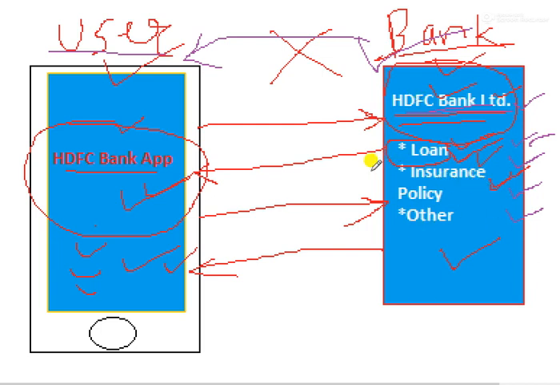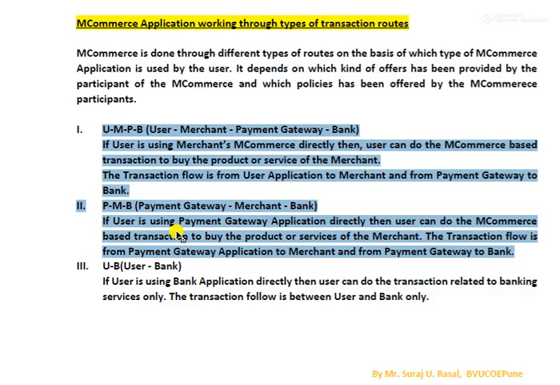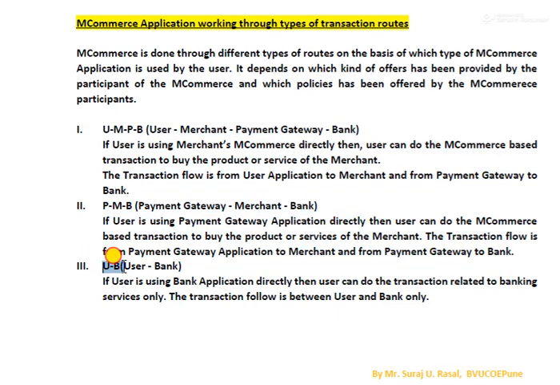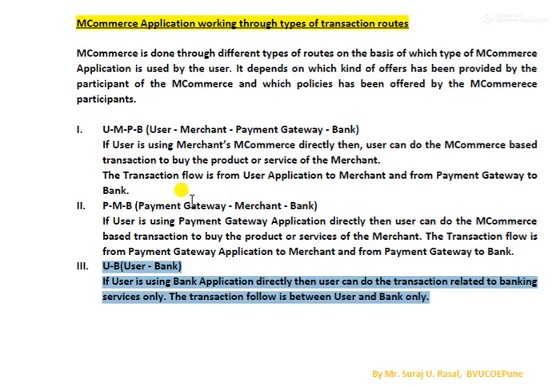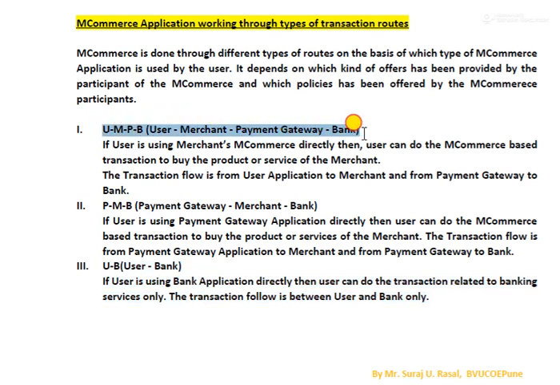So we should explain in more detail what the UB type of transaction is. After learning all the types of financial transactions, you can easily understand that. Based on requirement, the user can use the application.